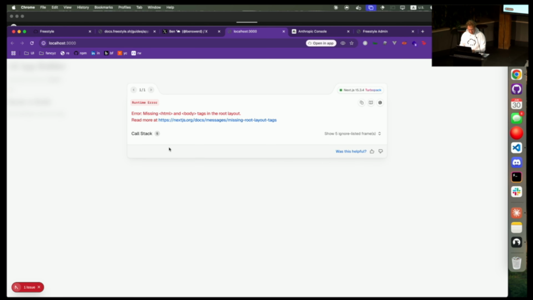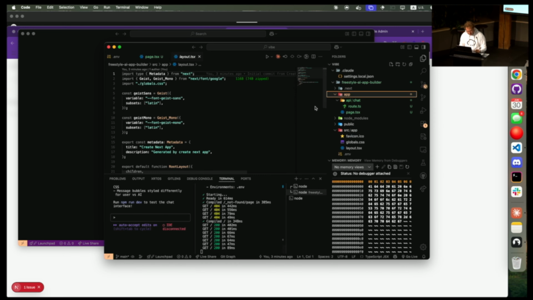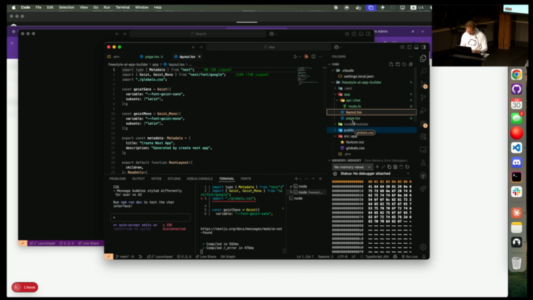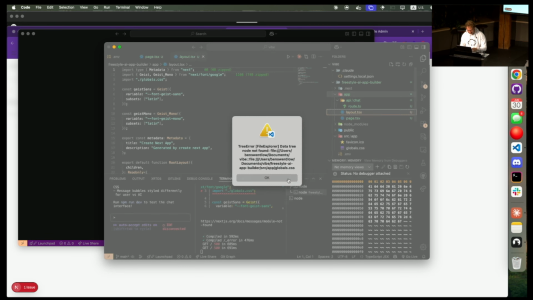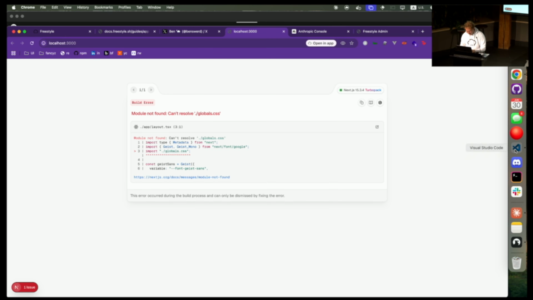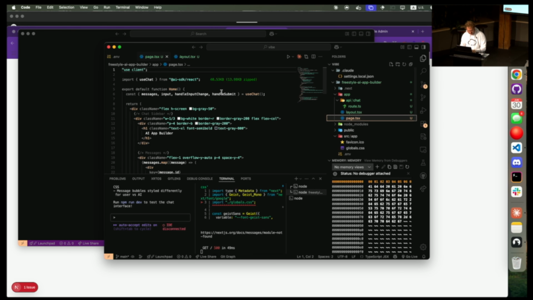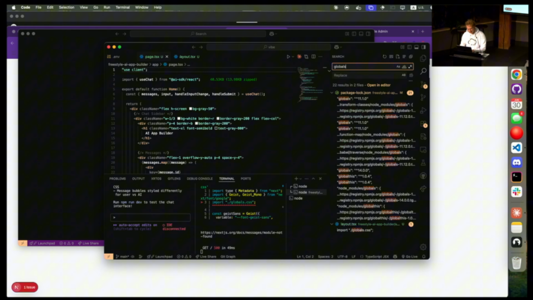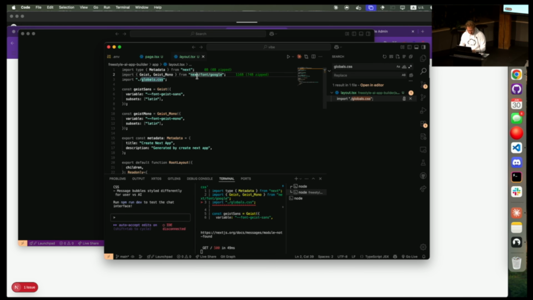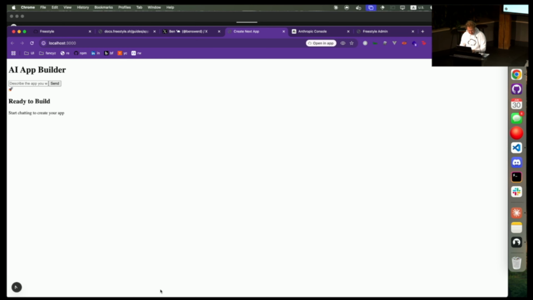I have no idea what I'm using. I actually don't really vibe code much. But we're going to figure this out, you know? I feel pretty confident. Yeah, I think we can do this. I actually think we're on track here. And what is this globals.css it's importing that we're just going to not import anymore? Goodbye, globals.css. All right, we have an ugly AI app builder. We got the chat. Let's go.